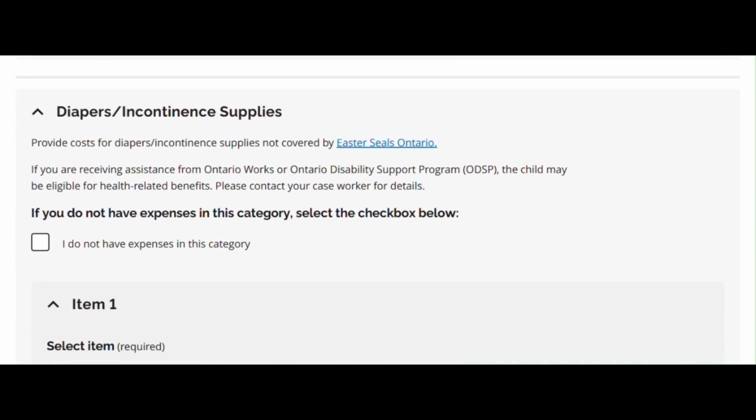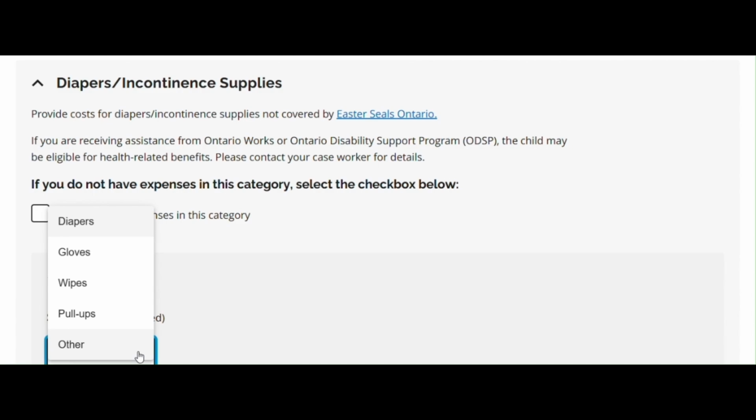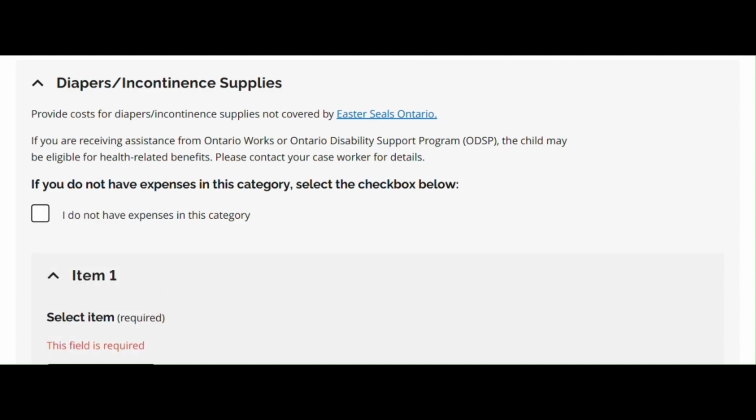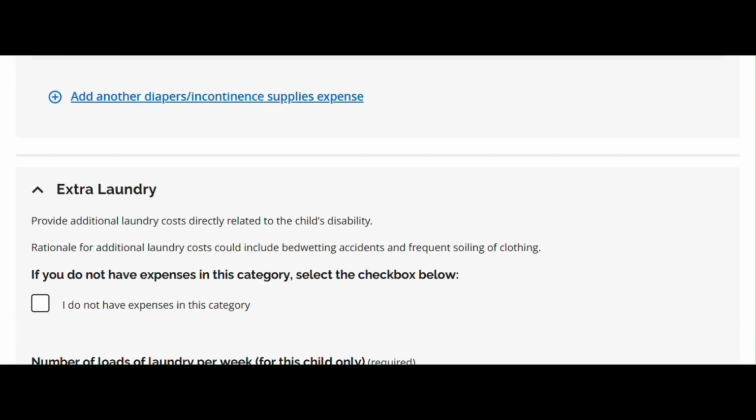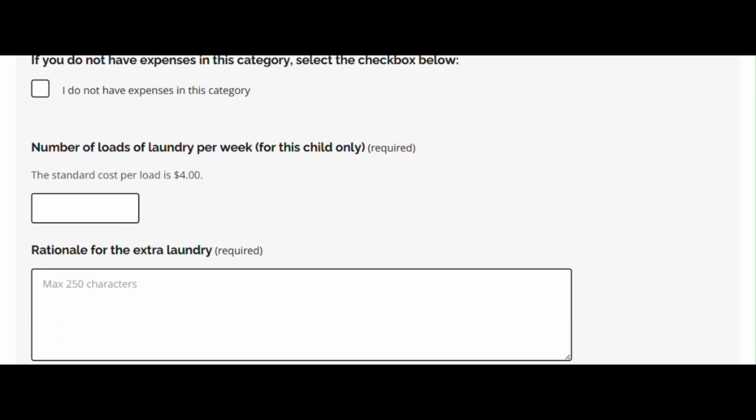Diapers and incontinence supplies: costs for diapers and incontinence supplies not covered by Easter Seals. This includes diapers, gloves, wipes, and pull-ups. Extra laundry: laundry costs directly related to the child's disability. Rationale for additional laundry costs could include bedwetting accidents and frequent soiling of clothing.